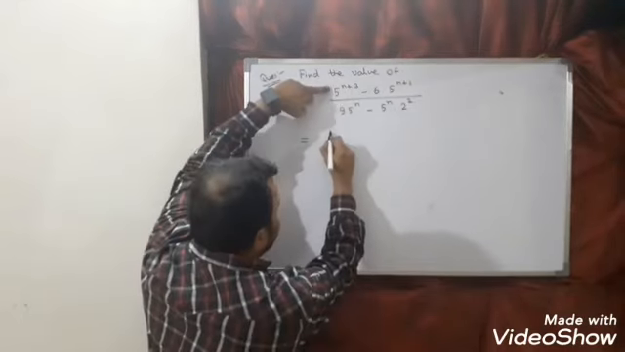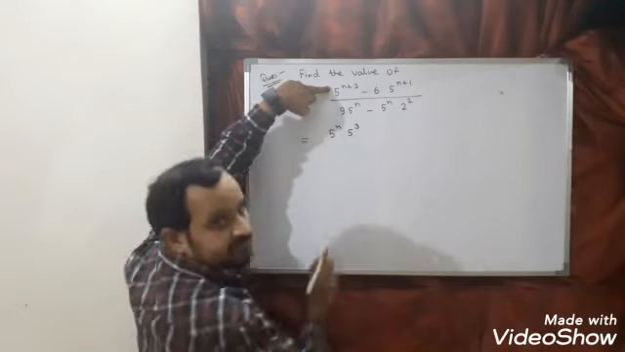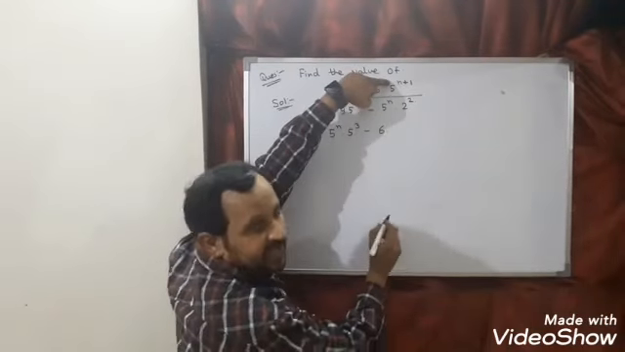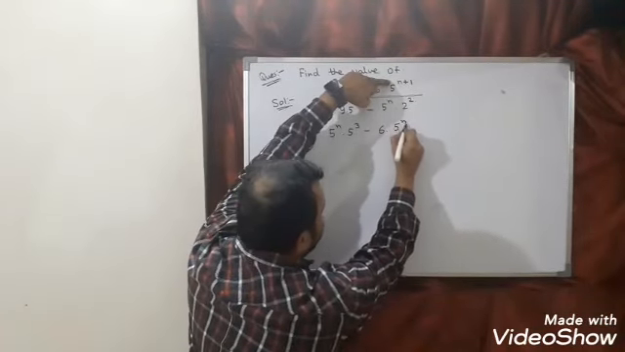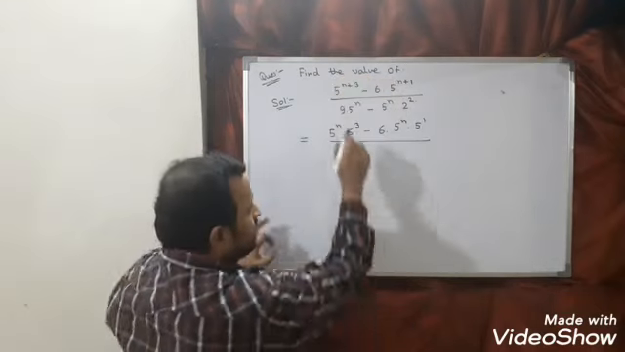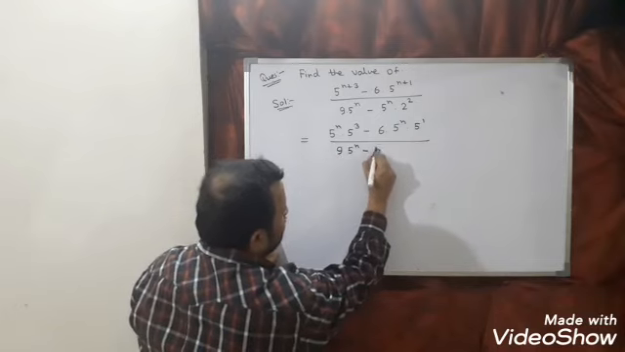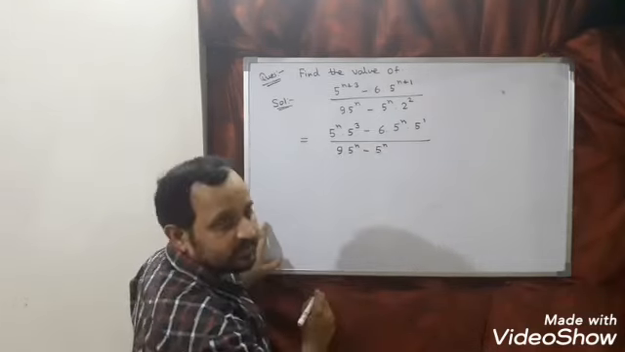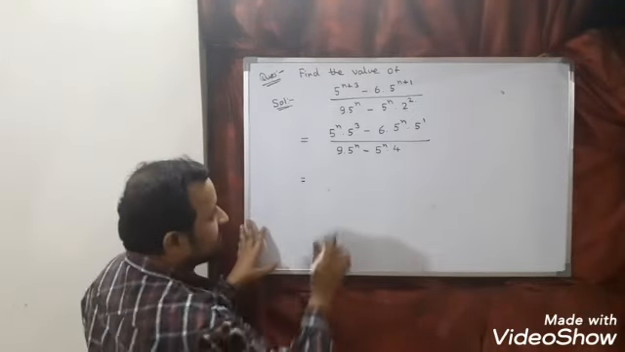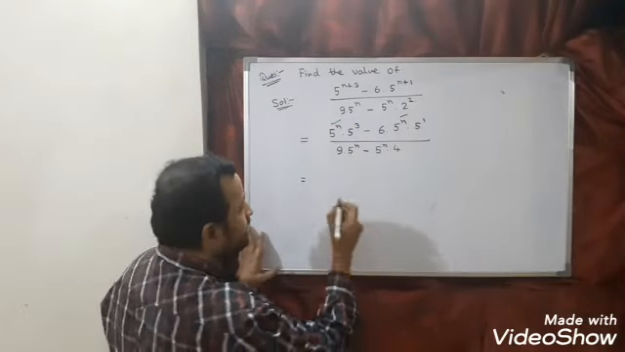So this we can break and we can write as 5 power n into 5 power 3 minus 6 into 5 power n into 5 power 1, whole divided by 9 into 5 power n minus 5 power n into, what is 2 square? 4. Now anything common we can take. 5 power n is here, 5 power n is here. So we can take 5 power n common.